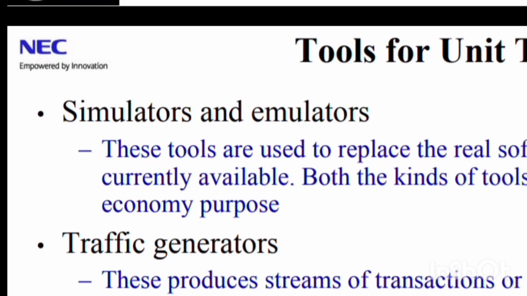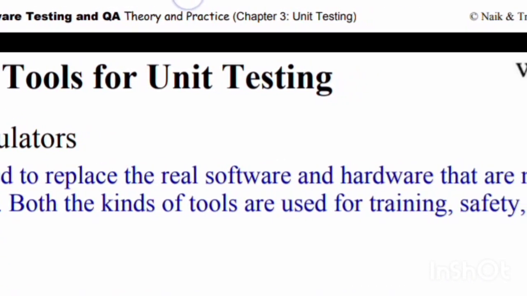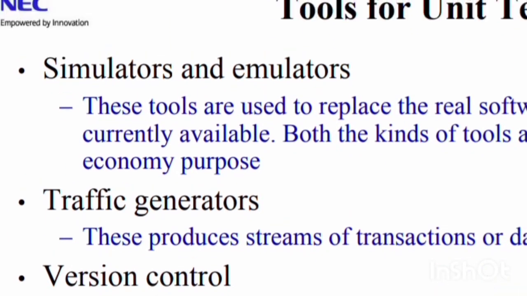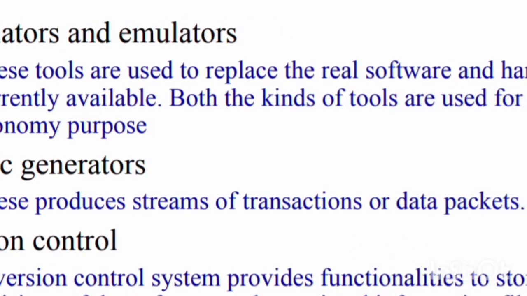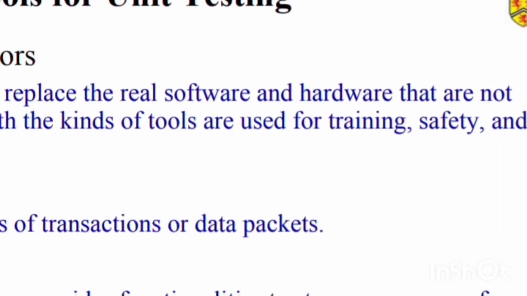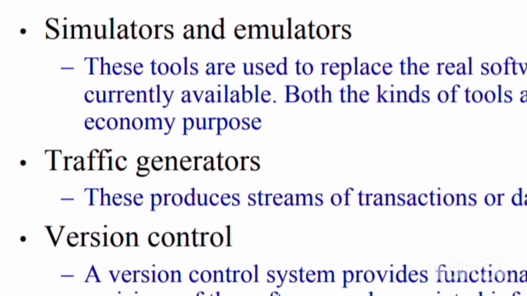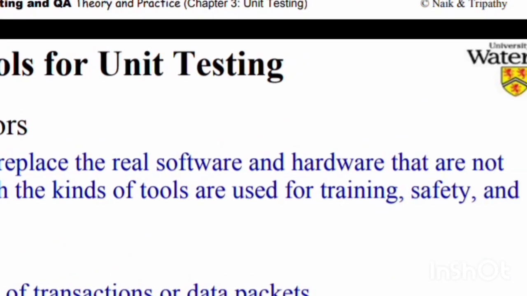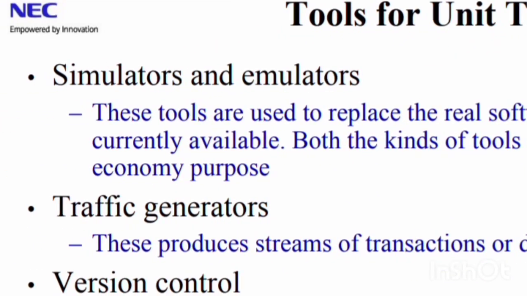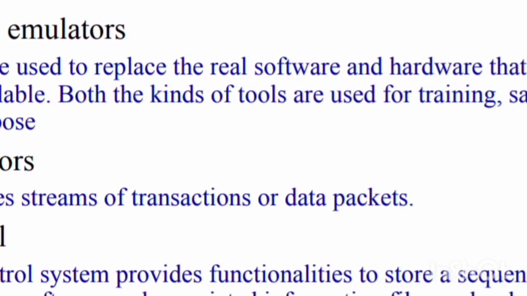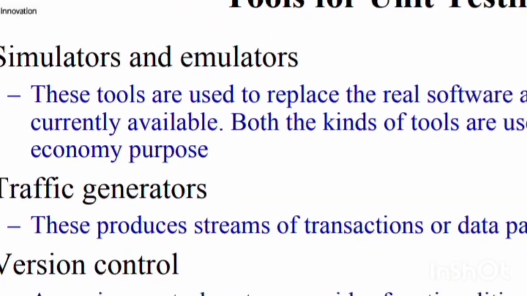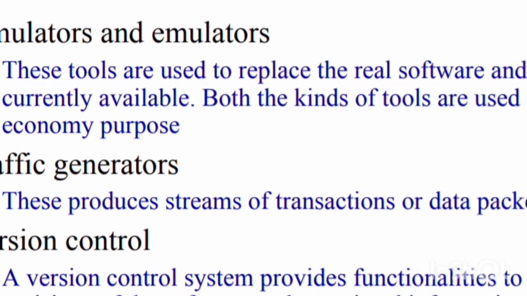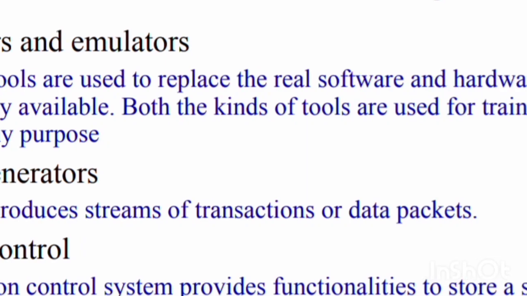Performance monitors: the timing characteristics of the software components can be monitored and evaluated by performance monitor tools. Network analyzers have the ability to analyze the traffic and identify problem areas. Simulators and emulators: these tools are used to replace the real software and hardware that are not currently available. Both kinds of tools are used for training, safety, and economy purposes. Traffic generators produce streams of transactions or data packets.